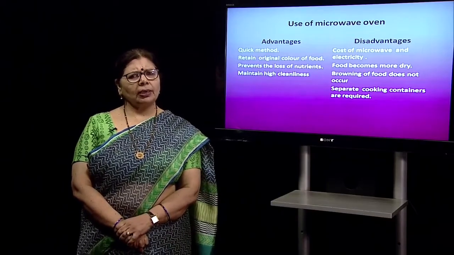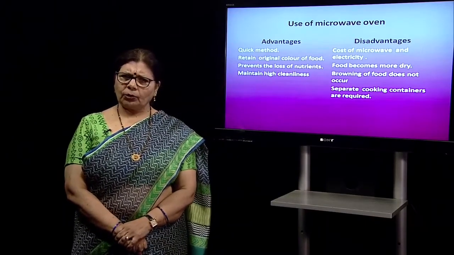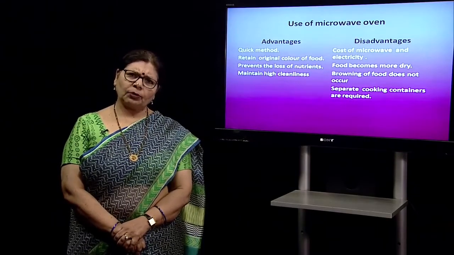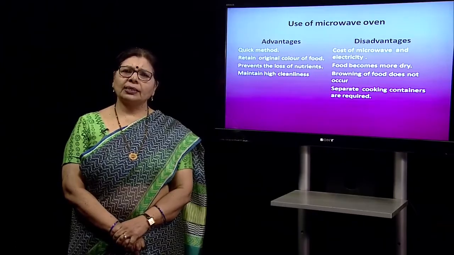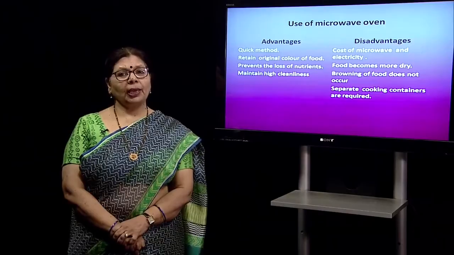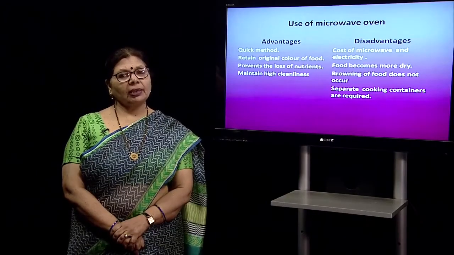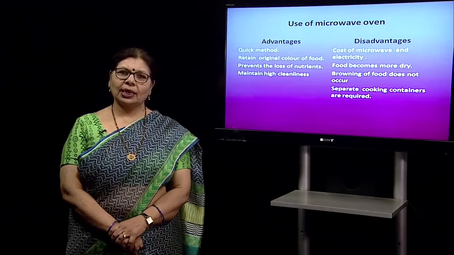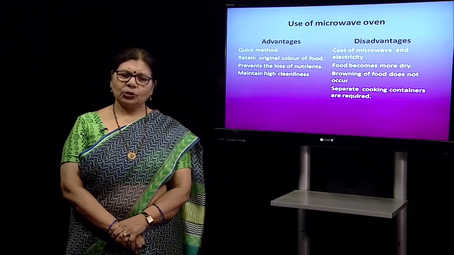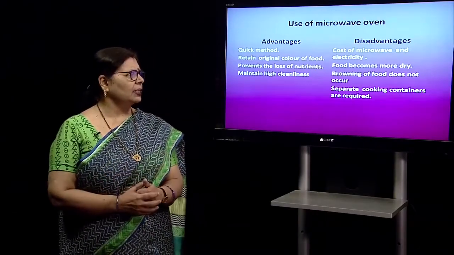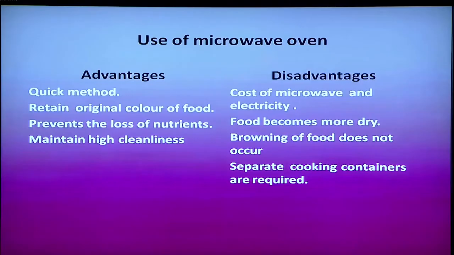When you cook vegetables like capsicum, tomatoes, very colorful vegetables, in the microwave oven, they will remain as such. But the same thing is disadvantageous if you bake a cake inside the microwave oven, because it will remain the color of the dough itself, the white itself. So, that does not look good, and becomes a disadvantage in that case. The microwave itself is costly and needs a special kind of container.